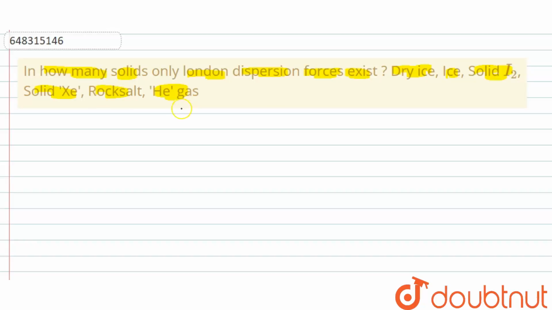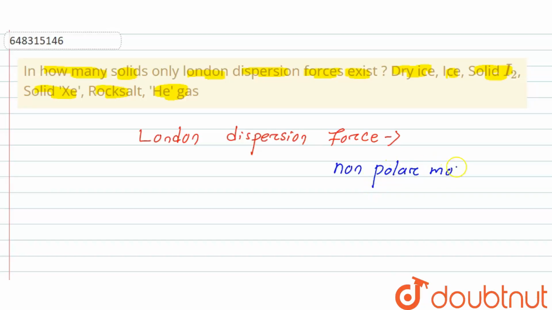First, we know it is London dispersion force. We know the non-polar molecules have London dispersion force, where mu, the dipole moment, is 0. Now let's come to our question.